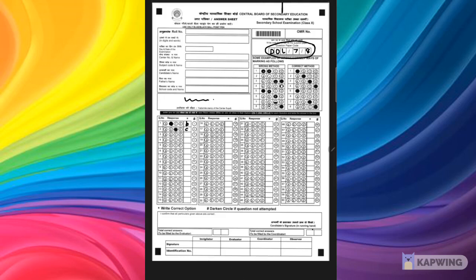Next question, you have done this. This is C, so C. Then A. Third question you also attempted. This will be A.